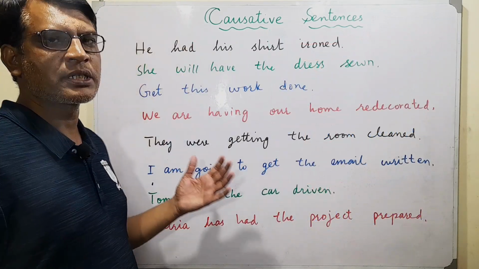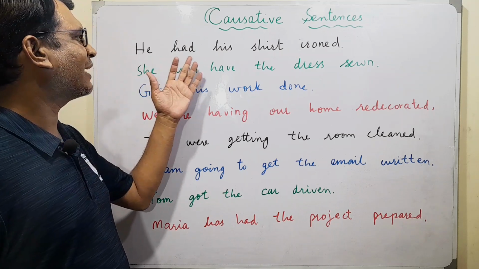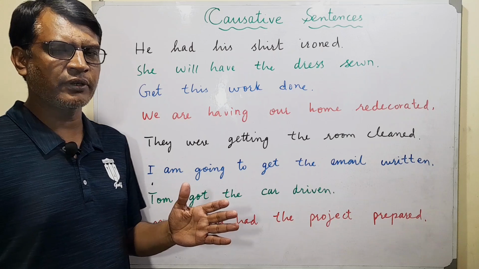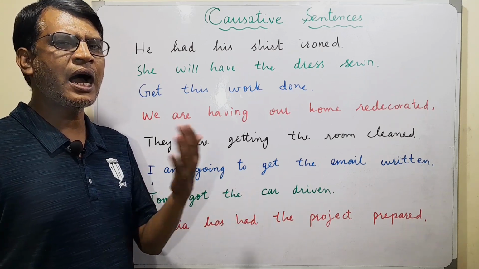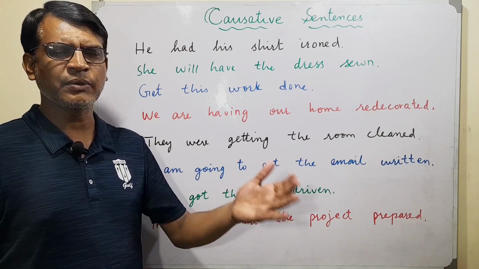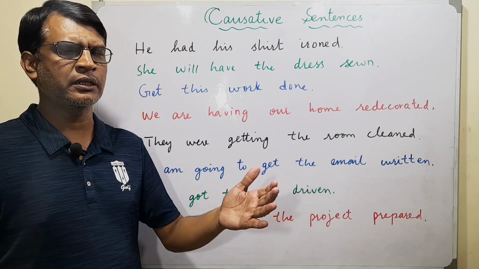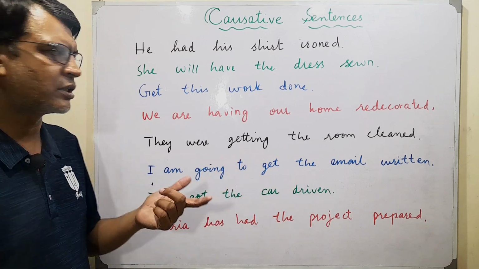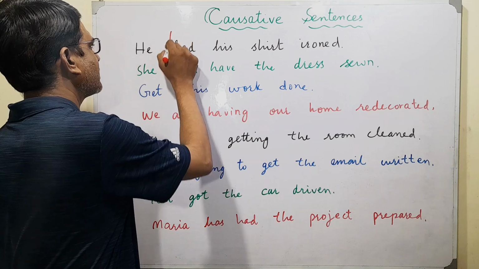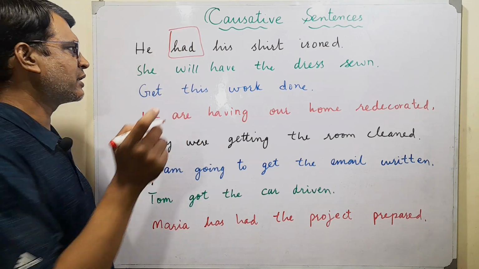Okay, let's see a few more examples of how causative sentences are formulated. Like he had his shirt ironed. I mean, he didn't do it himself. If he had done it, he would have said, I ironed my shirt. But of course, he didn't do it. He asked maybe someone, maybe a family member, maybe he went to the laundromat and asked them to iron his shirt. So he had his shirt ironed. And also see that this is a past tense. Okay. So this had is showing that this was done in past.